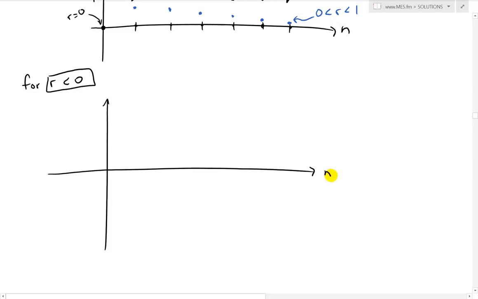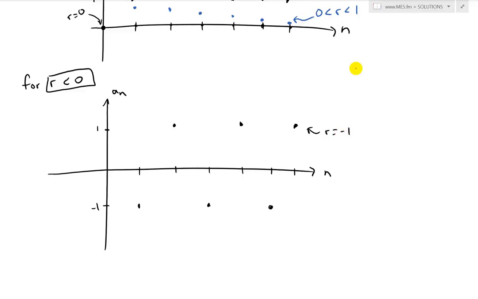This is the n, this is a_n, and then let's draw the one we solved earlier. This is 1, this is -1. So for r equals -1, (-1) to the power of 1 is -1, and (-1) to the power of 2 is positive 1, and as you can see, it just keeps alternating across, and it's divergent. And it goes down like this. And this is at r equals -1.